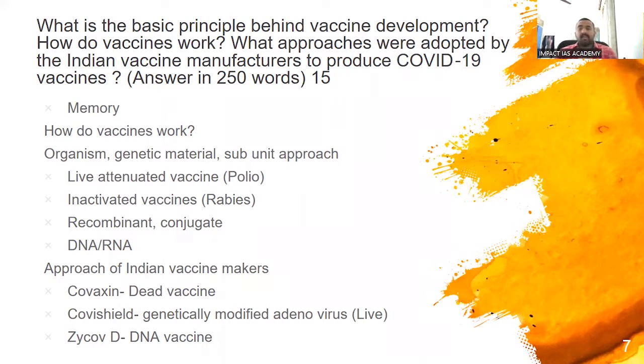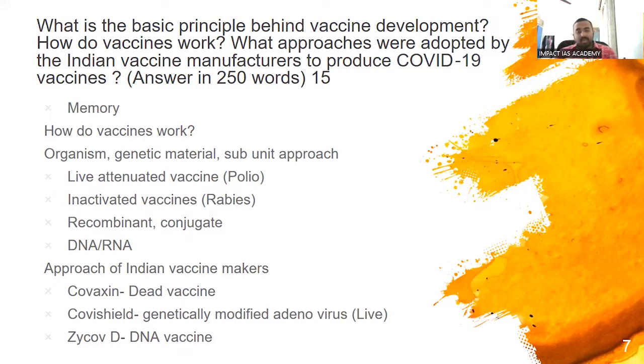Now, how do they work? There are different types of vaccine. If you look at the different types, you will see how each one works. For example, one in which we directly introduce the organisms. That organism can be alive and weakened, or it can be completely dead. Both will elicit an immune system response. Or we can use genetic material. Just remove the DNA or RNA material and insert it in our body. It will use our body to produce its protein, and that protein will evoke our immune response. So this genetic material can be either DNA or RNA.